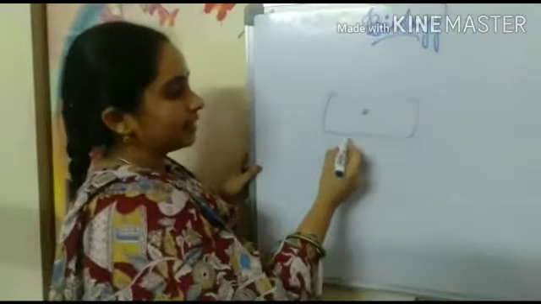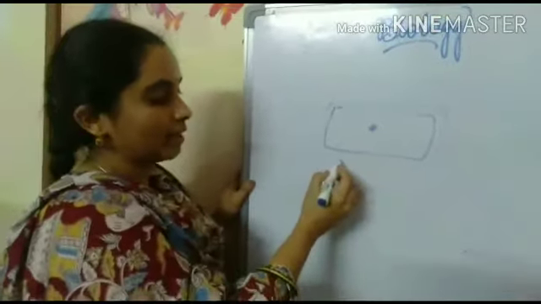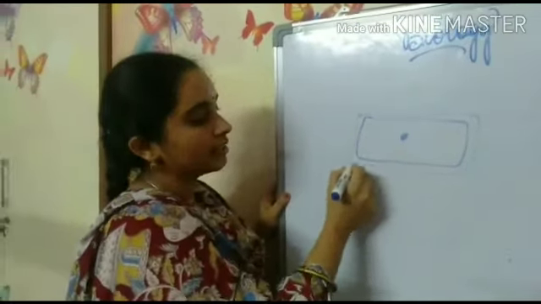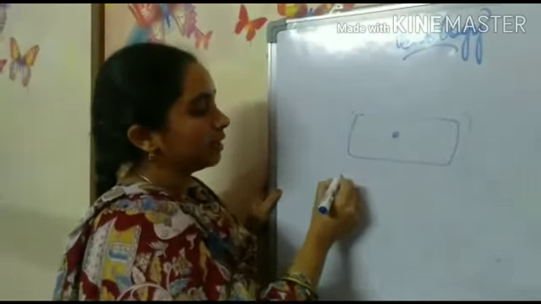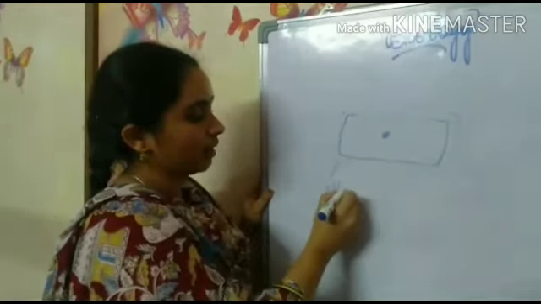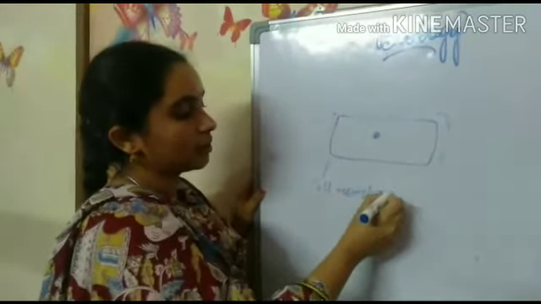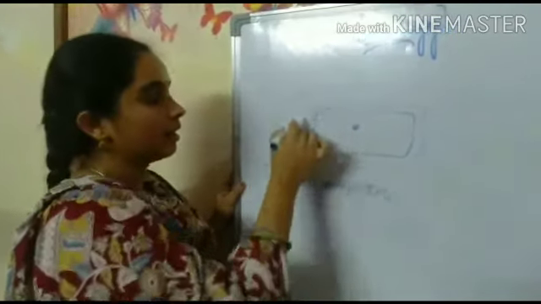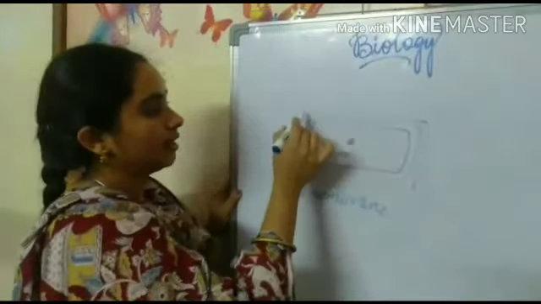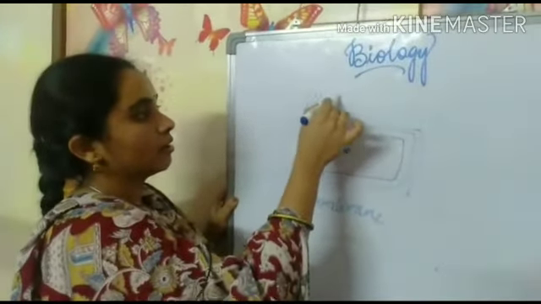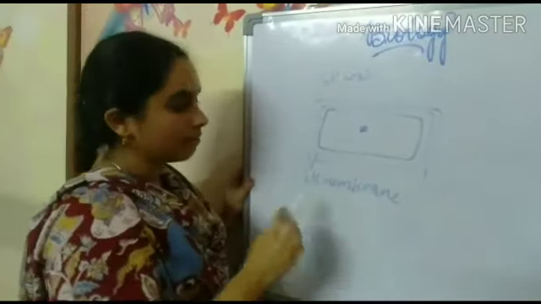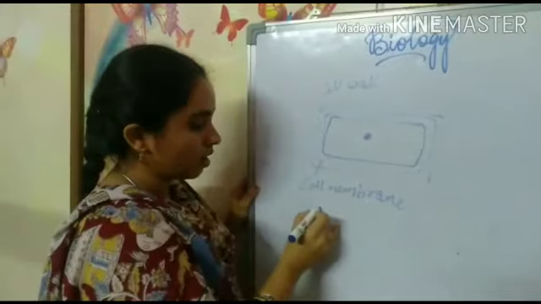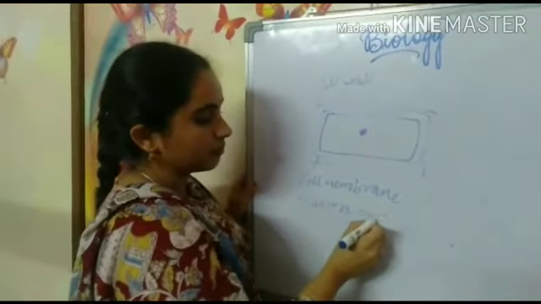Okay, and the fourth lesson is plasma membrane. If this is the animal cell, will an animal cell have a cell wall? No. So if this is an animal cell, this will be the cell membrane. The outermost covering is the cell membrane. But if it is a plant cell, it will have one more layer, that is the cell wall. So in the fourth lesson we will study about the cell membrane. Cell membrane is also called plasma membrane.